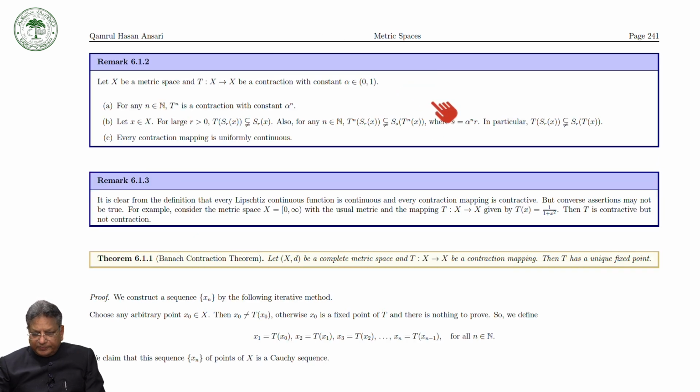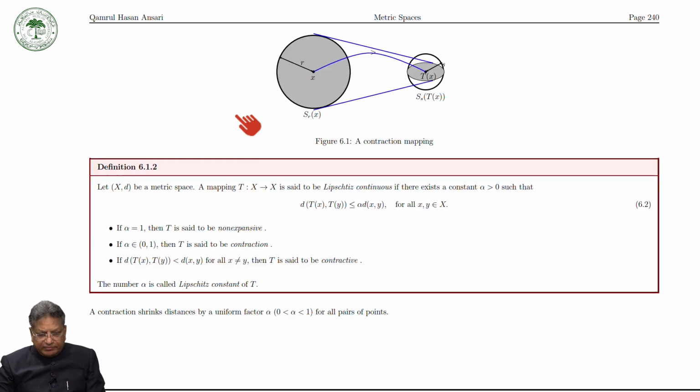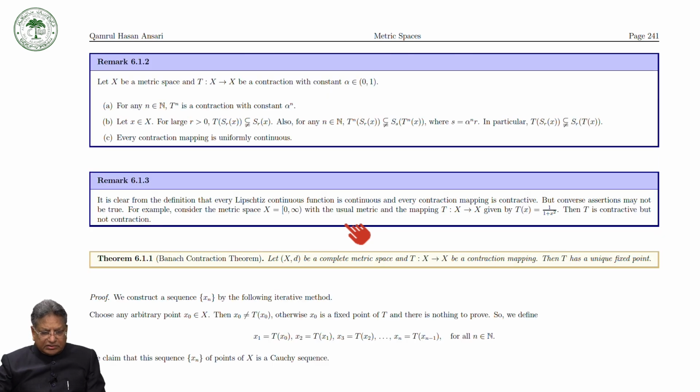And every contraction mapping is uniformly continuous, because we have already seen that Lipschitz continuity is stronger than continuity. So every Lipschitz continuous function is continuous, and not only this, every contraction mapping is uniformly continuous.